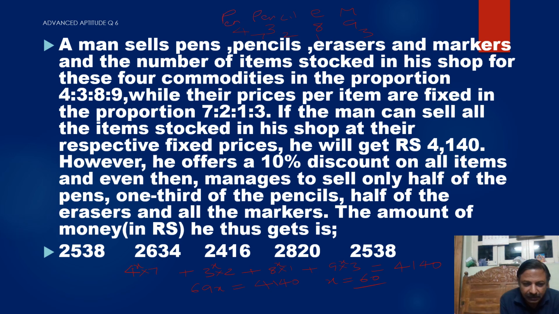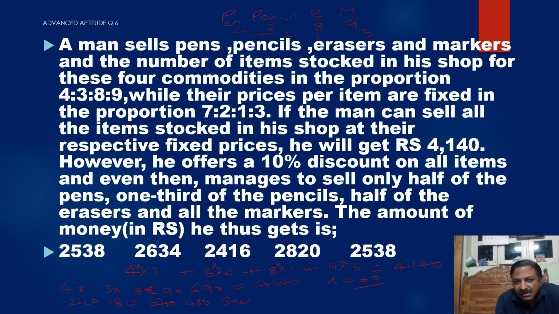So 4x, 3x, 8x, 9x. 4 into 60, 240, 3 into 60, 180, 8 sixes are 480, 9 sixes are 540. Because for each item the x value is 60.